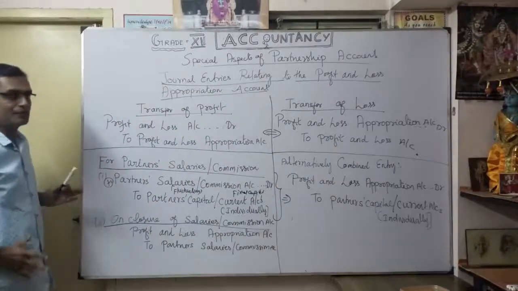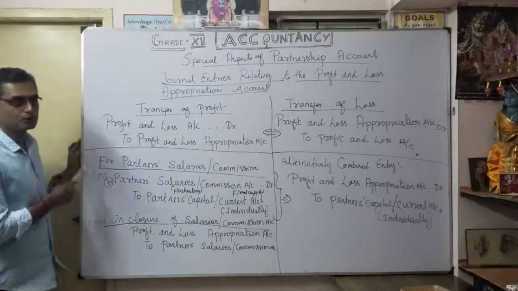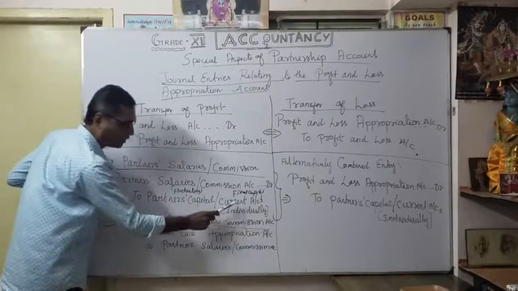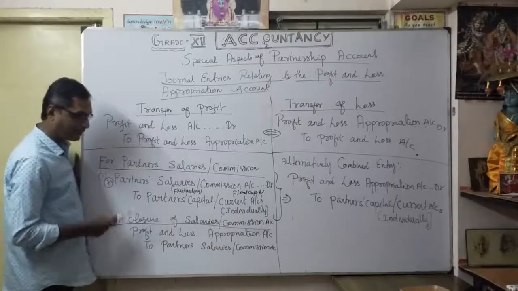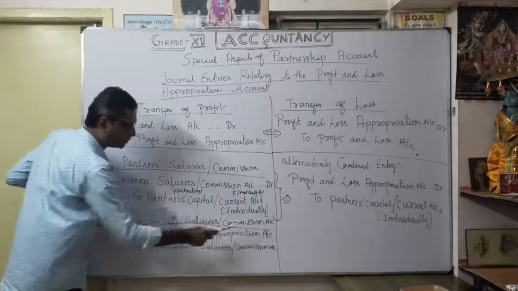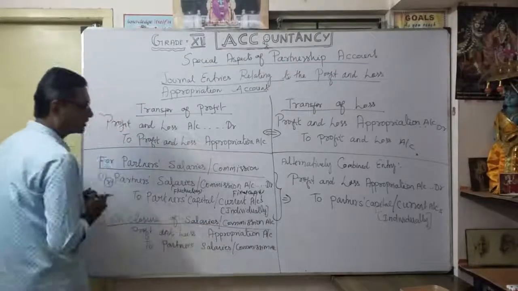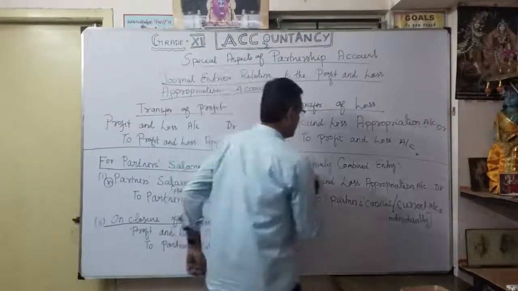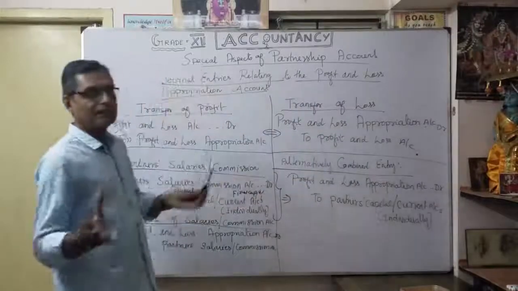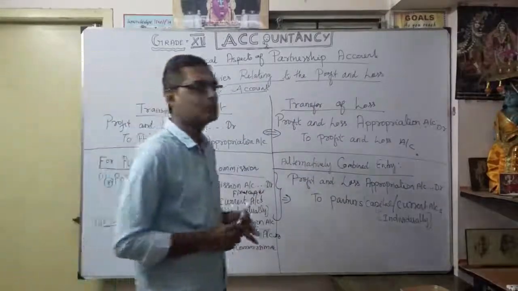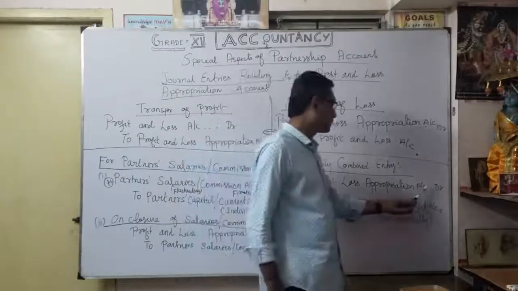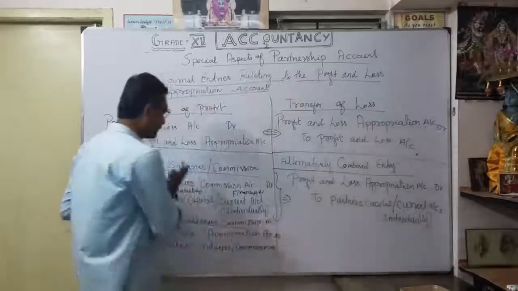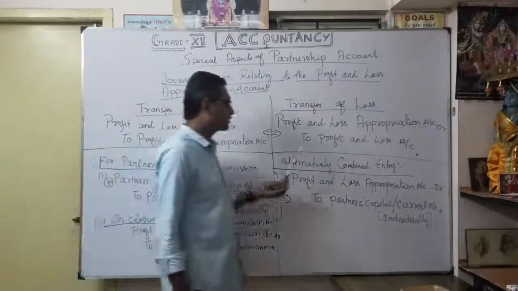Alternatively, you can pass a combined entry. Instead of two entries, first you pass two entries: partner's salary or commission account debit to partner's capital or current account. Thereafter, the second entry, transfer to where? Profit and loss appropriation account debit to partner's salary or commission account. We can also write it alternatively as a combined, single entry, directly in the profit and loss appropriation account: profit and loss appropriation account debit to partner's capital or current account individually. Understood? Instead of two entries, alternatively we can do a combined entry.